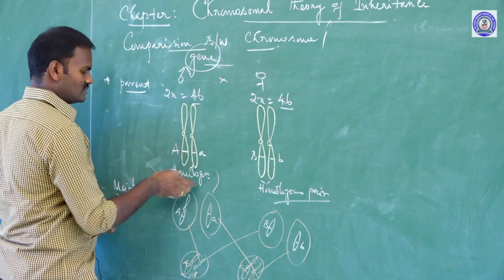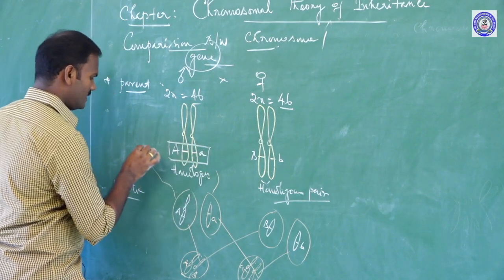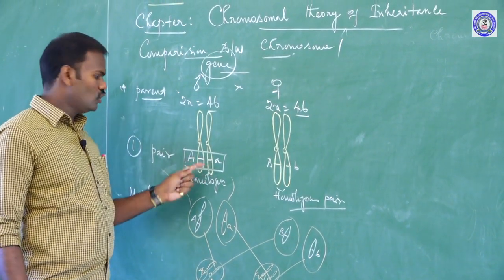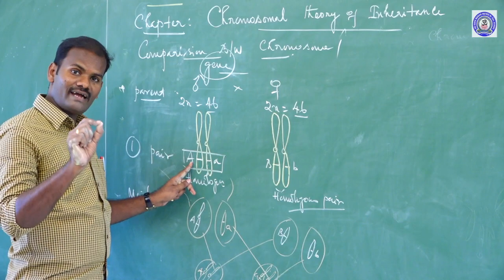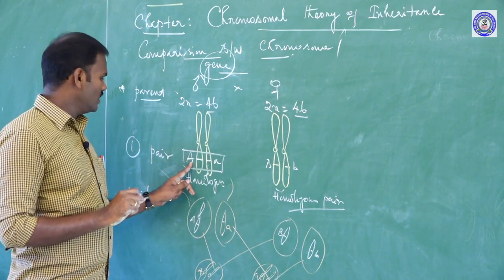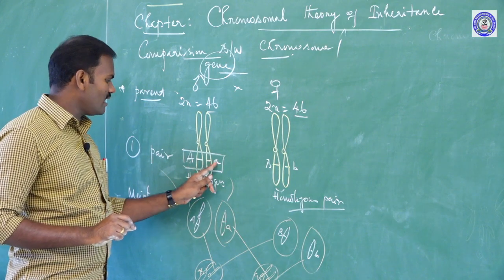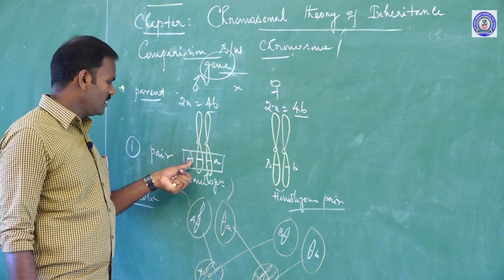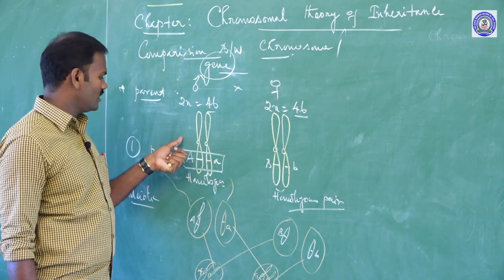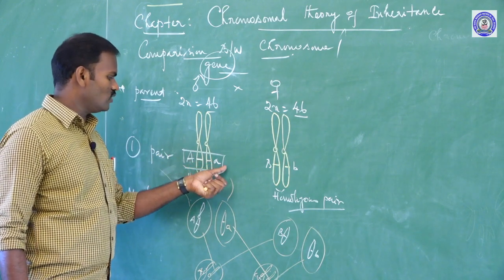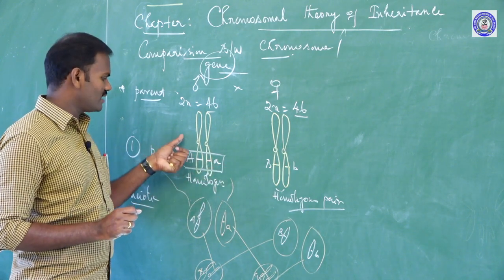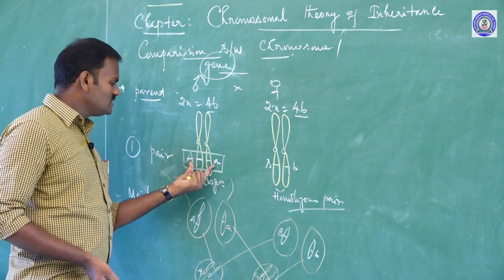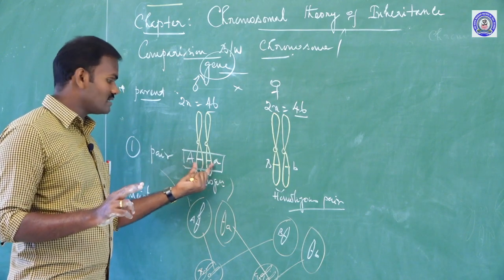Alleles of the factors occur in pairs. Yes, it is a pair. This is the first concept. What is an allele? Two factors. Mendel called them factors, not genes. The two factors which make a pair of contrasting characters are called alleles. What is a contrasting character? Dominant and recessive. For example, this allele is responsible for controlling the purple color of the flower, and this one for the white color of the flower. Purple is the dominant color, white is the recessive color. So the two factors which make a pair of contrasting characters are called alleles.